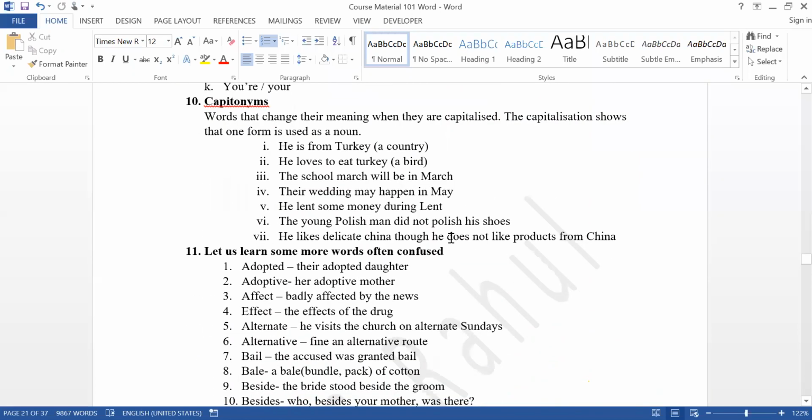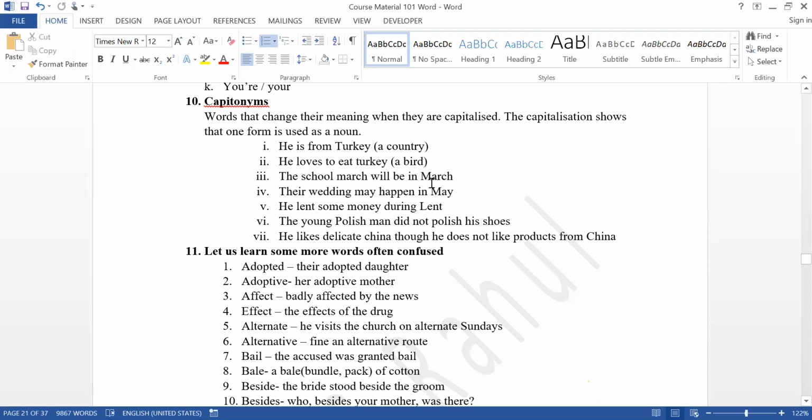And capitonyms. A word which is spelled with a capital letter will give a different meaning. That is capitonym. Capitonym means capital. A word that begins with a capital letter is a capitonym. Not all words which begin with capital letters are capitonyms, but the word Turkey, if it is used without a capital letter, is a bird. If it is used with a capital letter, it is a country.